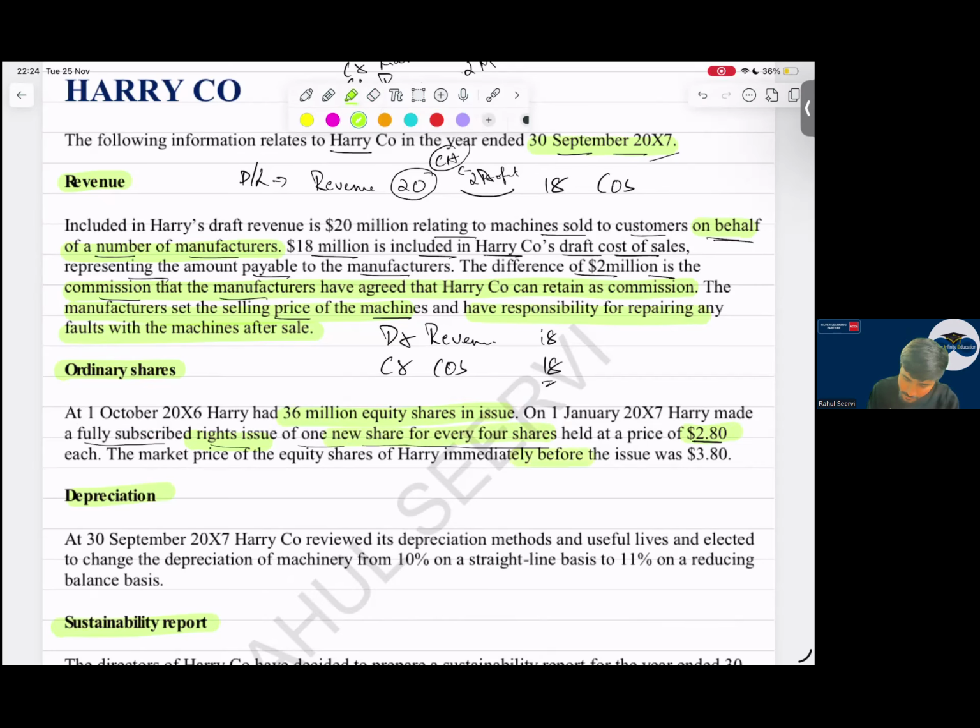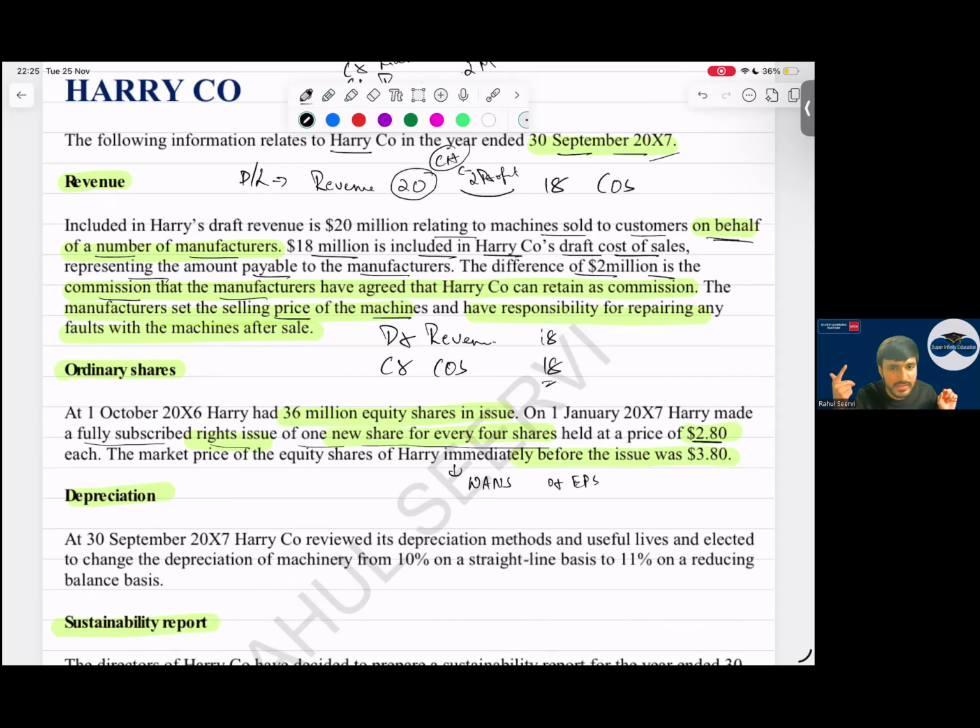The question could be to calculate weighted average number of shares or EPS. Let us see. So what are the steps? If you remember, 5 steps I had given in the class for rights issue. Step number one, theoretical ex-rights price. Theoretical ex-rights price means the price of the shares once the rights issue is done. Then RAF, rights adjustment factor, because a rights issue includes two things: a bonus part and a market issue. That bonus part we adjust as per RAF, and this as per your normal accounting. So RAF, then sir, we calculate the weighted average number of shares. Then we take profit attributable divided by weighted average number of shares. We get EPS. So previous year EPS we restate.